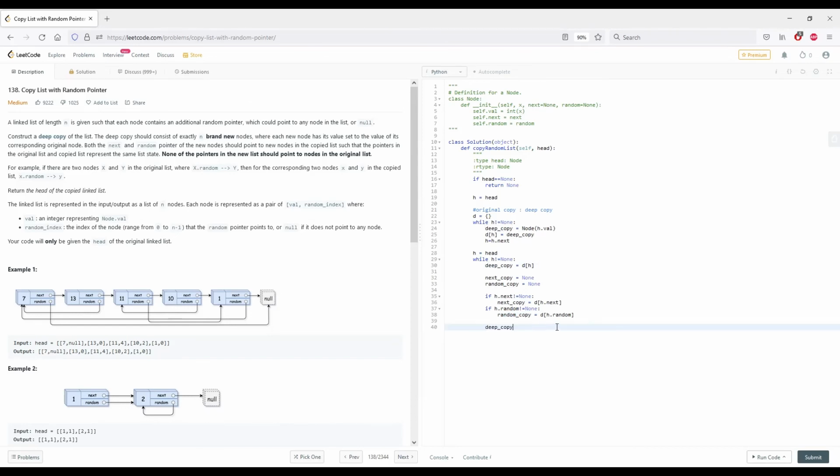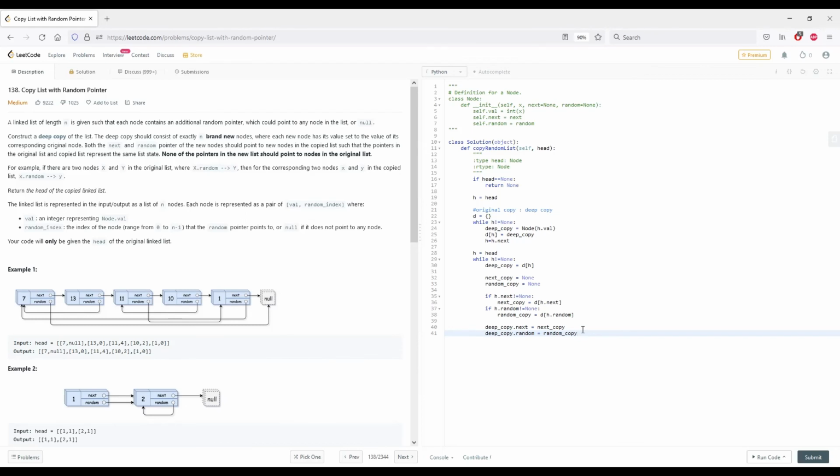So deep copy dot next equal to next copy, and deep copy dot random equal to random copy.